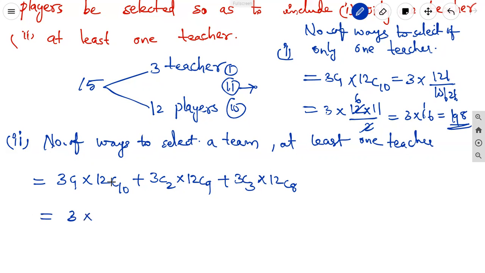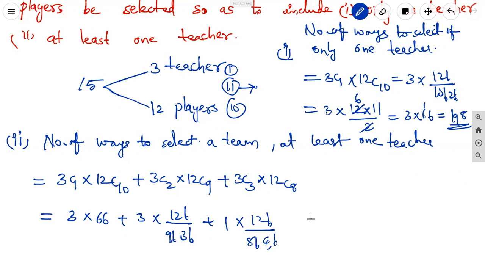3C1 is 3. 12C10 is nothing but 66. Plus 3C2 is also 3 into 12 factorial by 9 factorial into 3 factorial. 3C3 is 1 into 12 factorial by 8 factorial into 4 factorial.